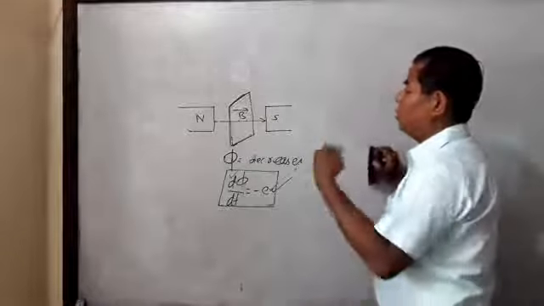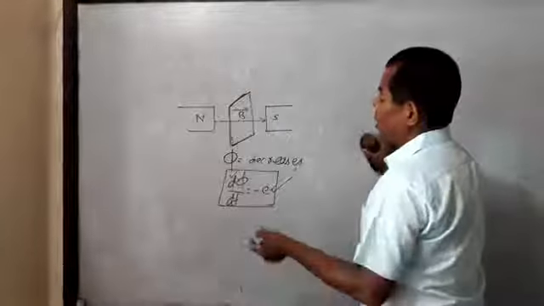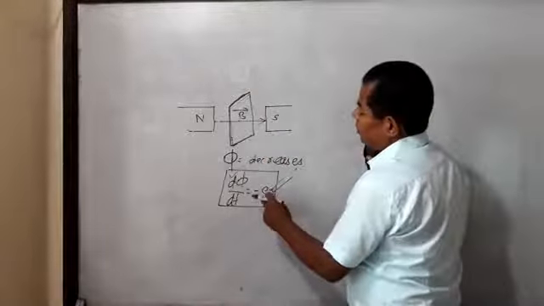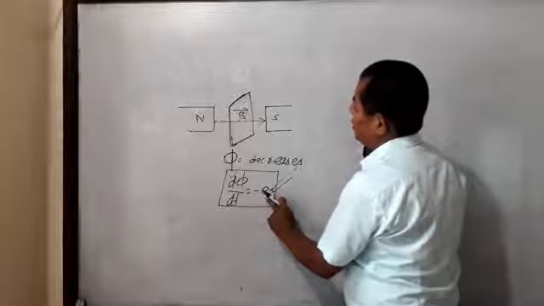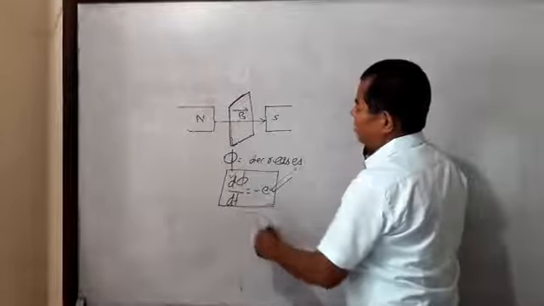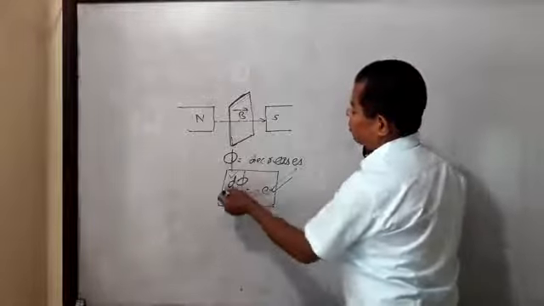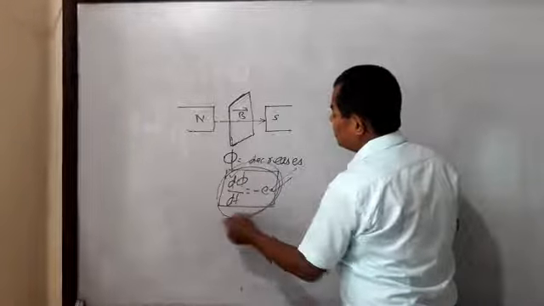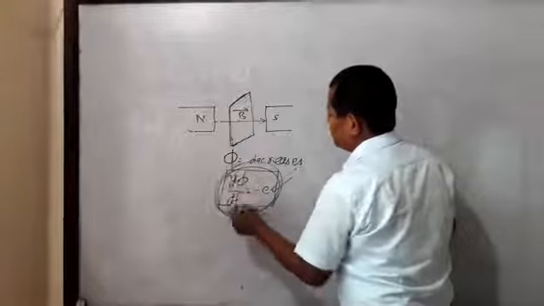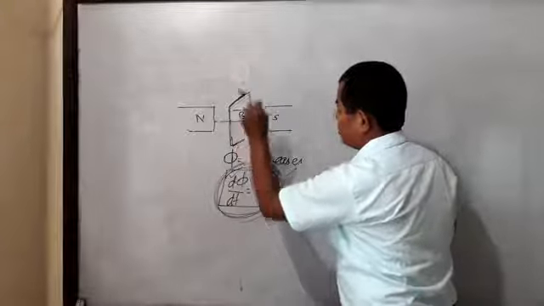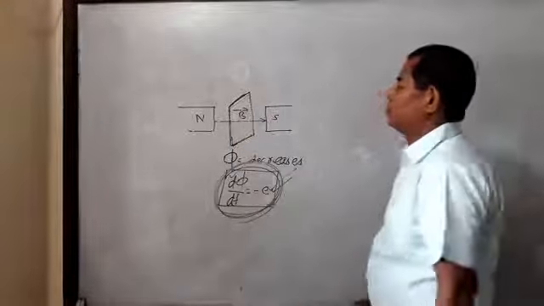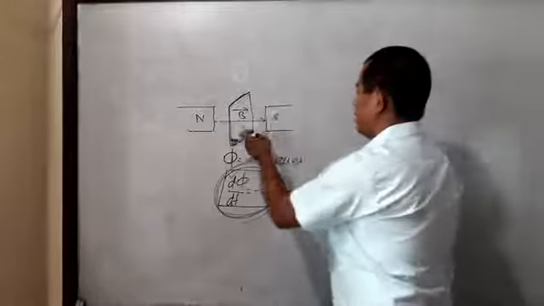According to Lenz's law, it has an opposing behavior. When the sheet is moved away, what is the behavior of the force? Attractive force. Due to Lenz's law, there is production of an attractive force. That's why the sheet is attracted by the electromagnet.